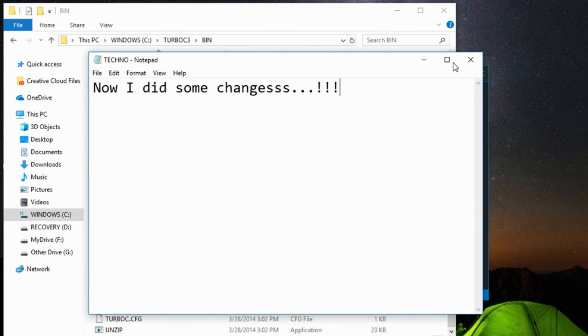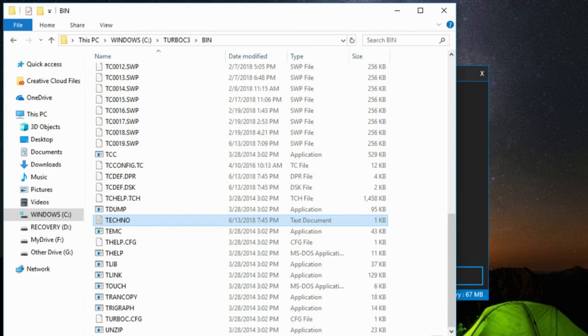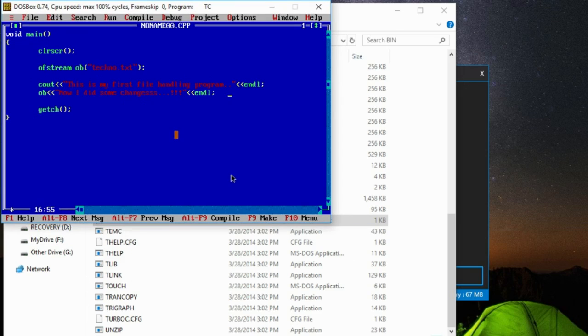So how to tackle this situation? Here your data is getting overwritten. How to tackle that, the same thing I'll tell you in my next tutorial.